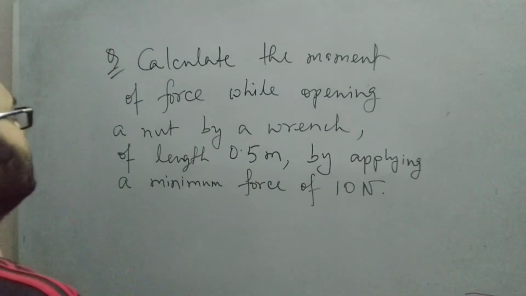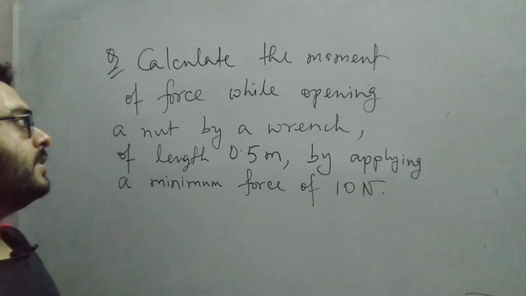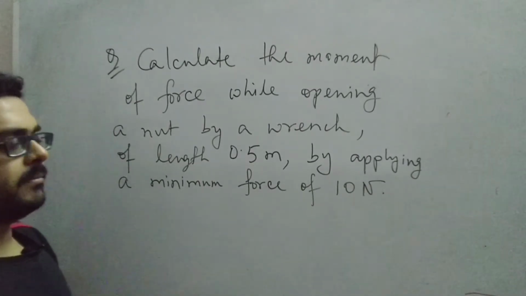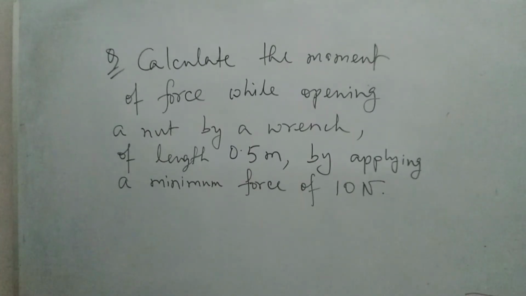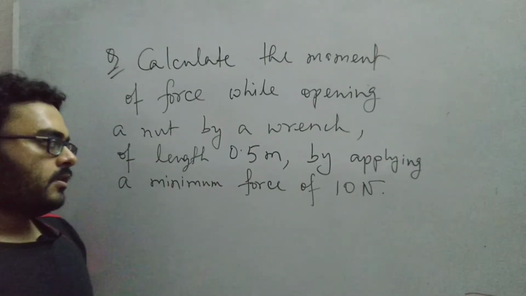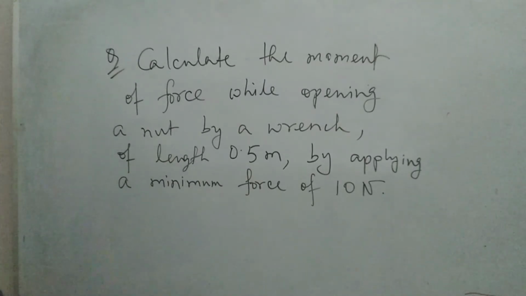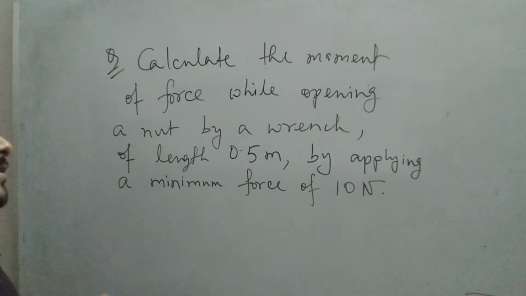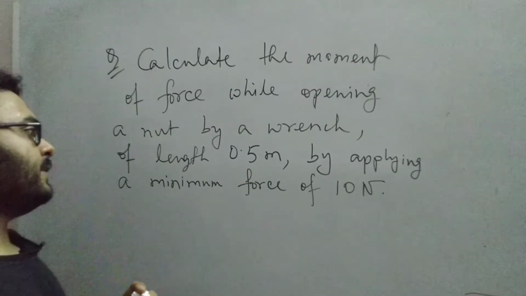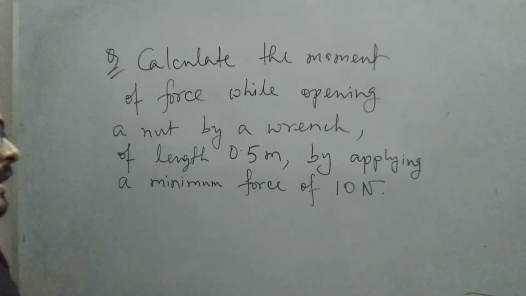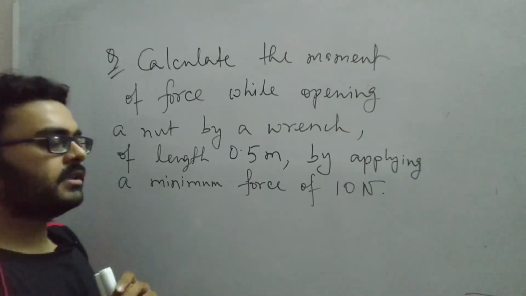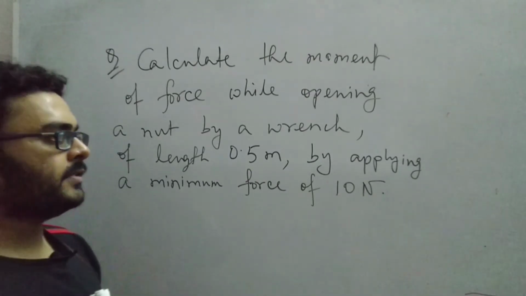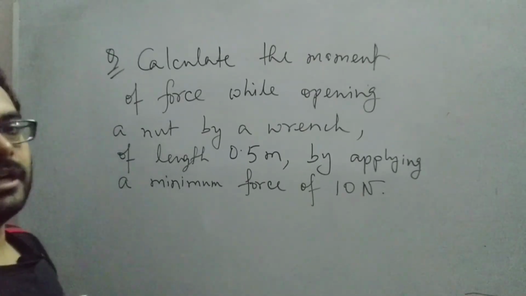So how can we do this problem? We are saying we calculate the moment of force while opening a nut by a wrench of length 0.5 meter by applying a minimum force of 10 Newton. So note down the problem first. I hope you have paused the video and noted down the problem. If we try to understand the problem here, we have a wrench of length 0.5 meter and we are applying a minimum force of 10 Newton to open a nut.